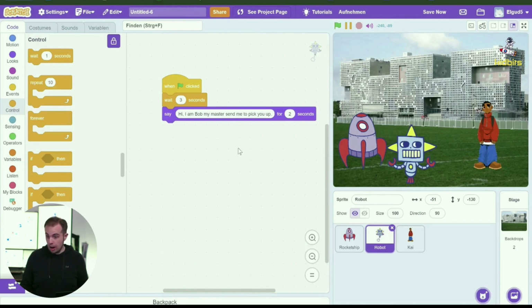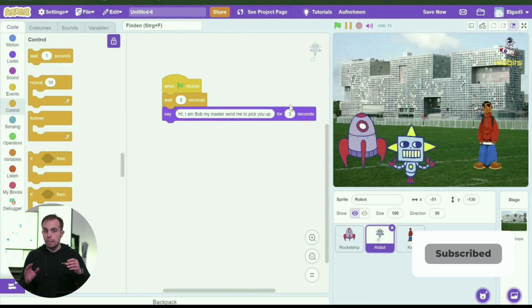So let's program that. Now we need to keep in mind that the robot, actually this is quite a long sentence, so we might want to not do 2 seconds, but either 3 or 4. Let's do 3 seconds. And so now we again need to consider how long the robot speaks before Kai can speak again.